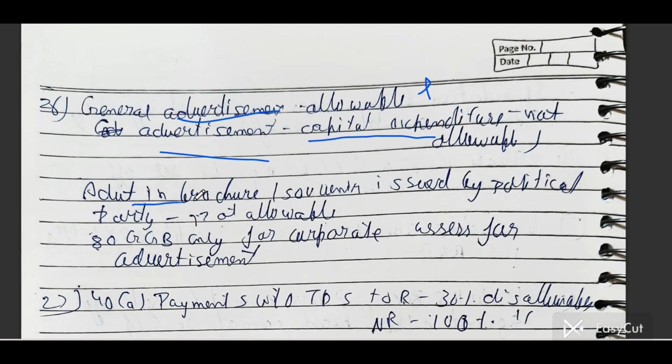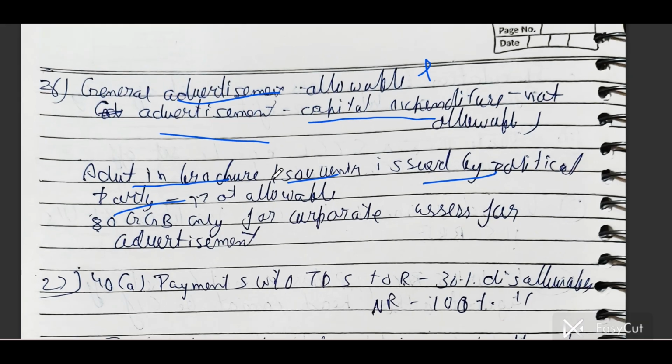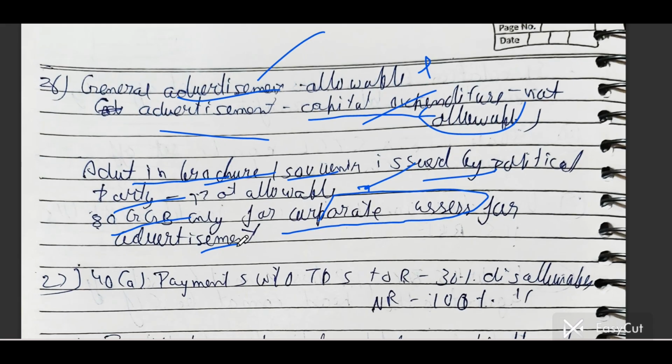If you have done advertisement in a brochure or souvenir issued by a political party, then this advertisement is not allowable. If it is a general advertisement, it is allowed, but if the advertisement is related to capital expenditure, it is not allowable. Advertisement in a brochure or souvenir is not allowed. 80GGB is only for corporate assessees, for advertisement.